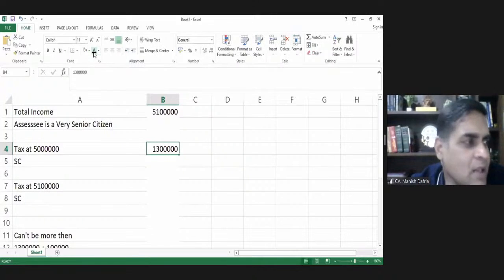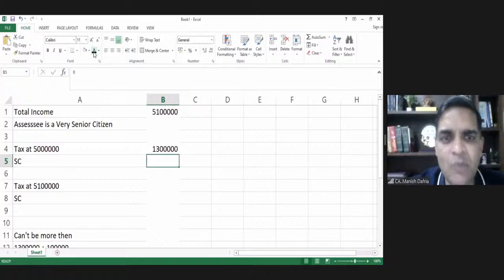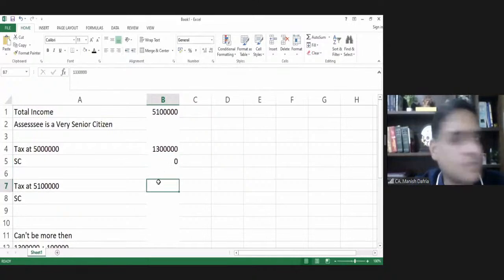So tax payable at 50 lakhs would be 13 lakhs. At this level, obviously no surcharge is payable. Now tax at 51 lakhs would be 13 lakhs 30,000.